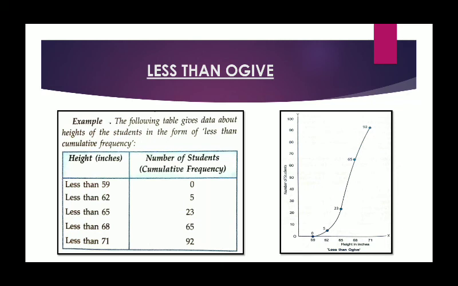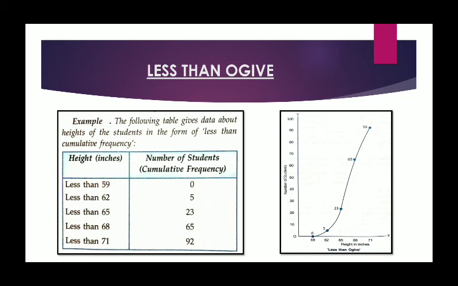So when we plot these values on a graph paper or in diagrammatic form, the curve which we will get in a smooth way is called less than ogive. See in the diagram you can see on x-axis height is drawn, on y-axis number of students are drawn. For 59 it is 0, for 62 it is 5, for 65 it is 23, for 68 it is 65 and for 71 it is 92. When you join all these points, the smooth curve which we get is called less than ogive.